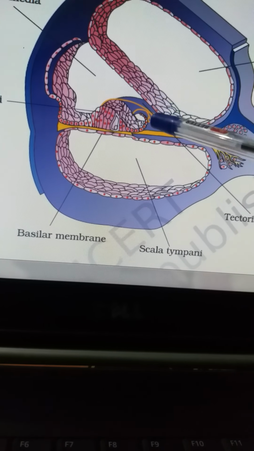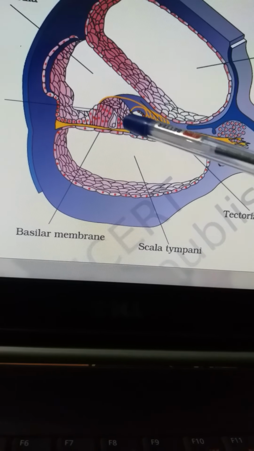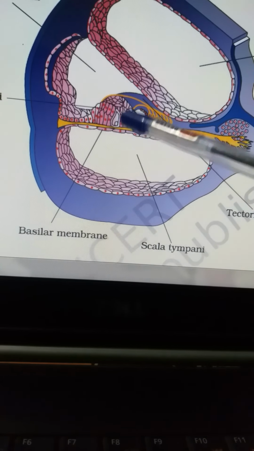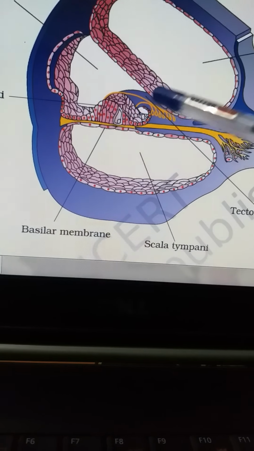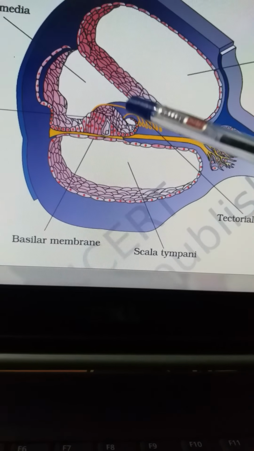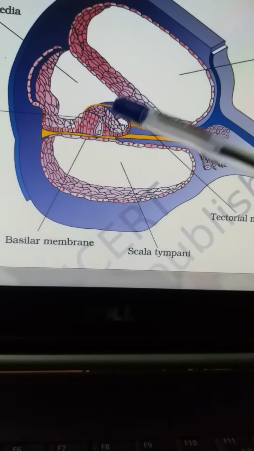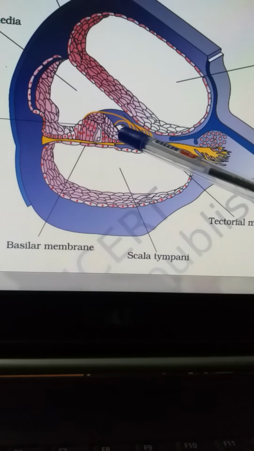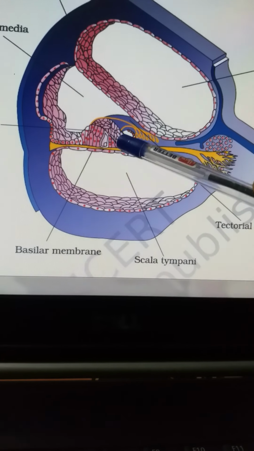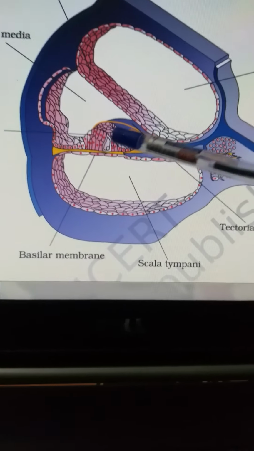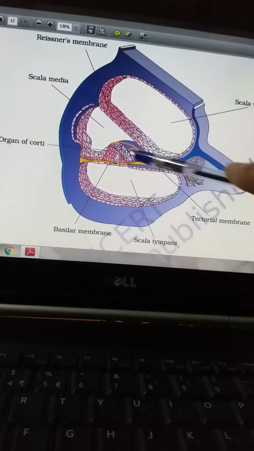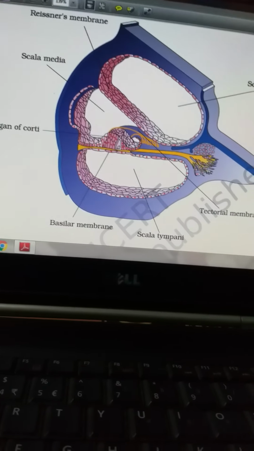Here you see the tectorial membrane, and here you have the afferent auditory nerve that takes the vibration. That means the sound wave is converted into an electrical impulse and taken to the brain, where you can distinguish the sounds of different objects: whether it's music, noise, or somebody talking. You can recognize the sound of your parents, your teachers, your friends. So the organ of Corti, the vestibular membrane and the basilar membrane help you in hearing.